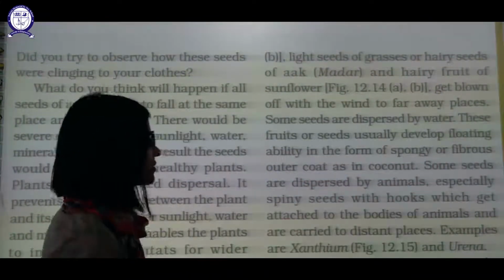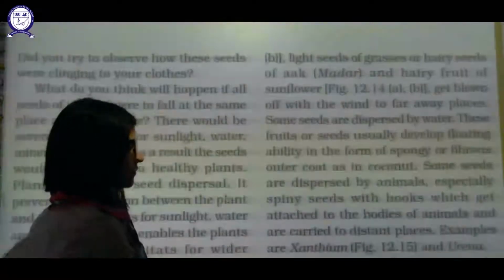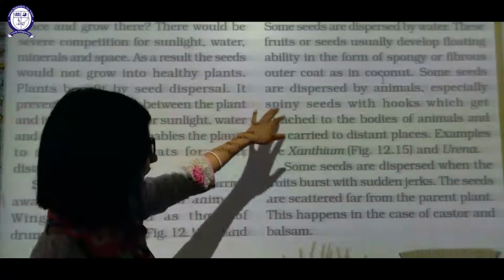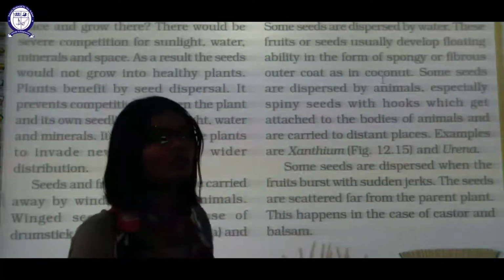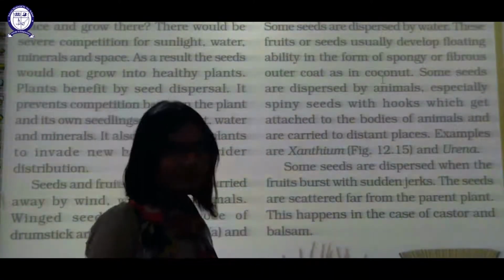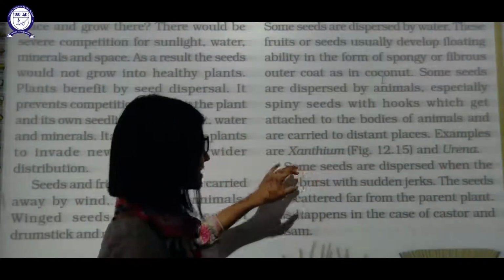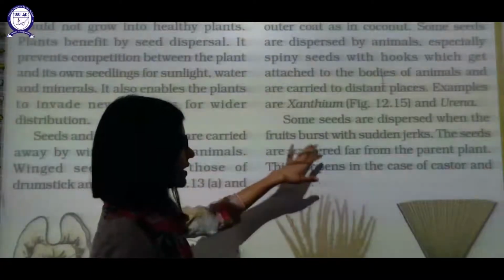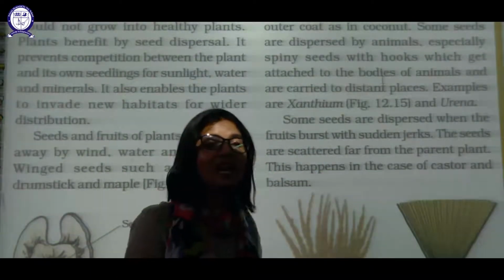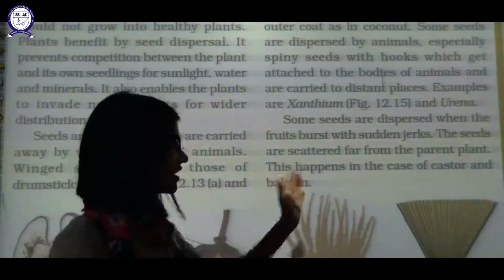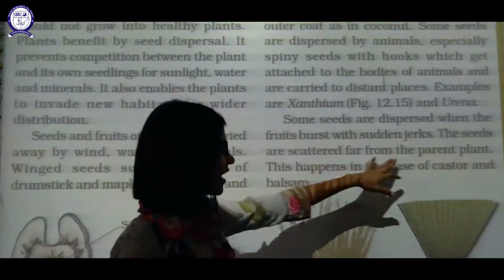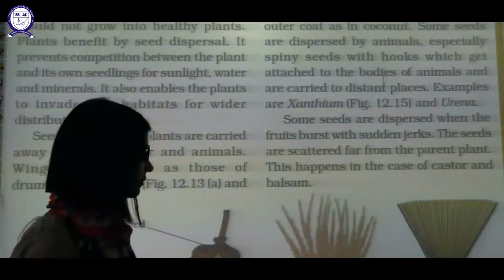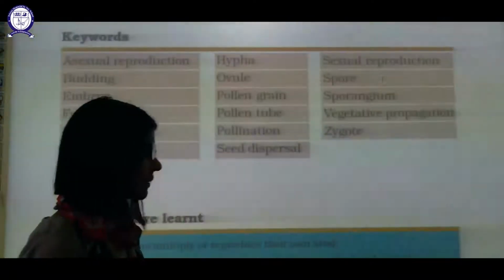Some seeds are dispersed by animals, especially spiny seeds. Spiny seeds are dispersed by animals because they have hooks with which they get attached to the animal body, and that animal will carry them to a large area. Examples are xanthium and urena. Some seeds are dispersed when the fruit bursts. Sometimes the fruit bursts and disperses the seeds to a larger area. Seeds are scattered far from the parent plant. This happens in the case of castor and balsam. So this chapter basically is over.